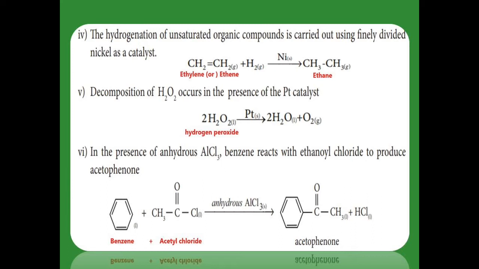The next one, benzene. Benzene is reacted with acetyl chloride in the presence of anhydrous aluminum trichloride. Benzene and acetyl chloride are in the liquid state, whereas the anhydrous aluminum trichloride is in the solid phase, and it produces acetophenone and HCl. Both are in the liquid state. When compared to the reactant and product, the catalyst is in the solid phase, it is in a different phase, so it is a heterogeneous catalyst.